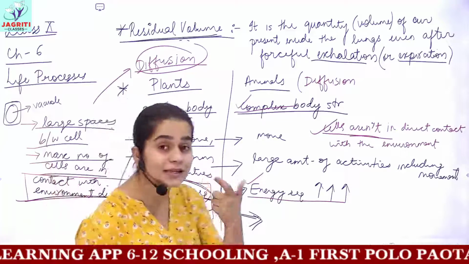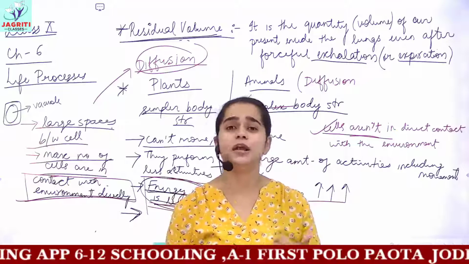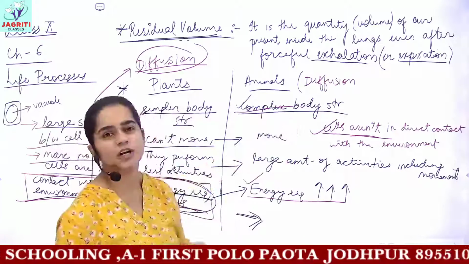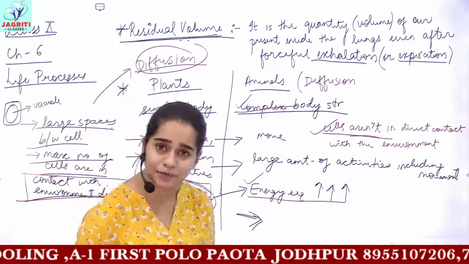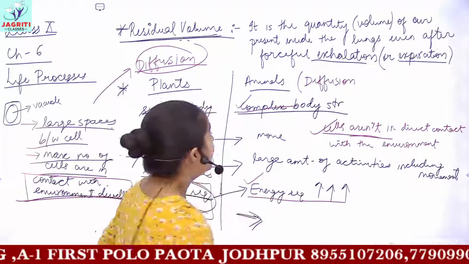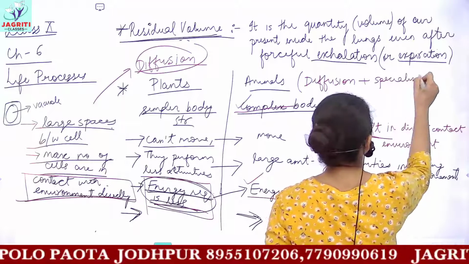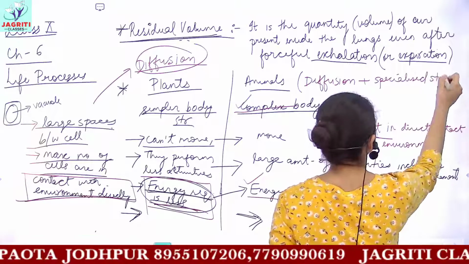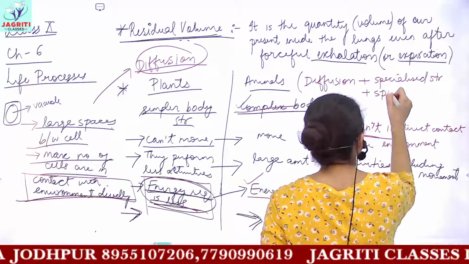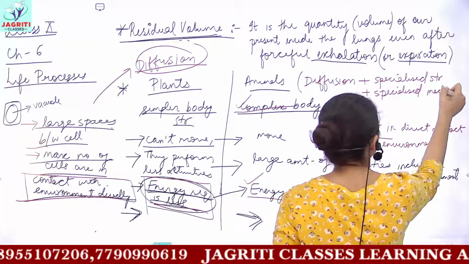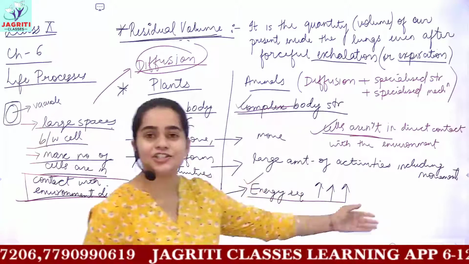We have nostrils, nasal passage, trachea, okay. Then we have lungs. Why are all these required? Because diffusion alone cannot fulfill our energy requirement. And to overcome this, along with diffusion, animals have specialized structures and a specialized systematic mechanism to fulfill their energy requirements.